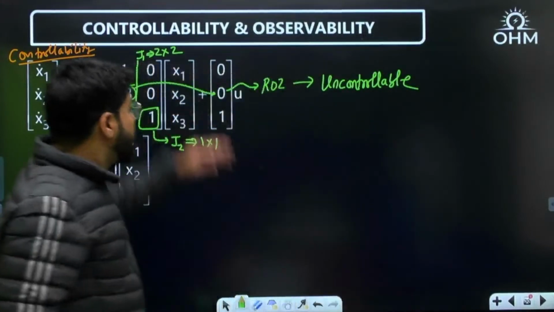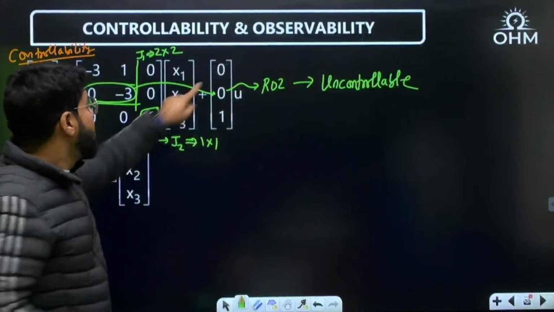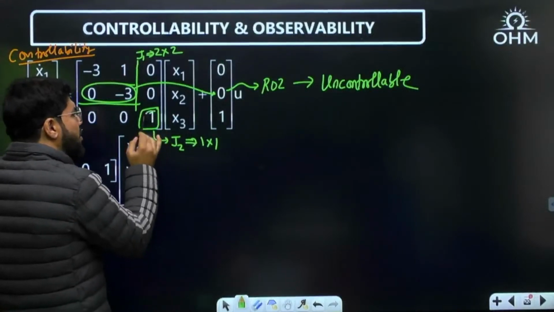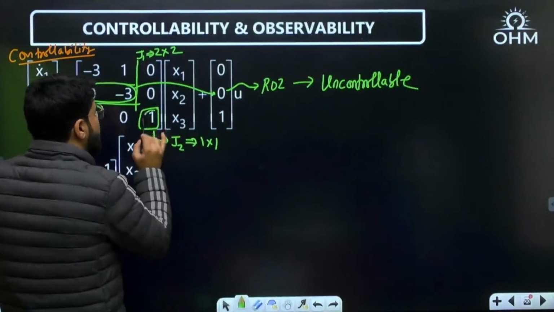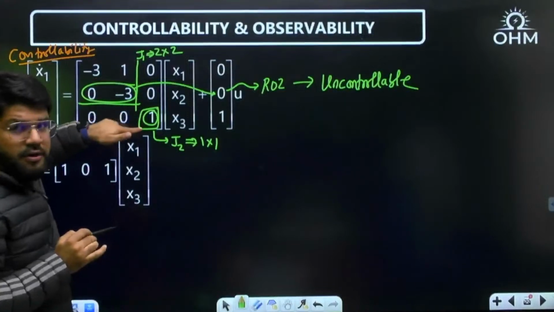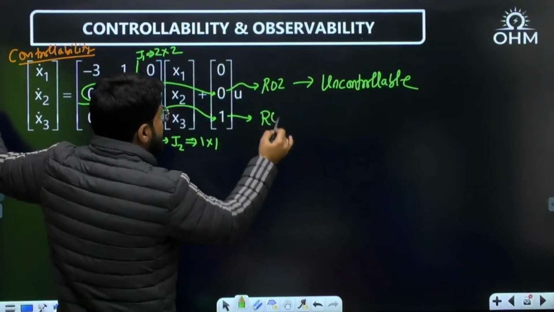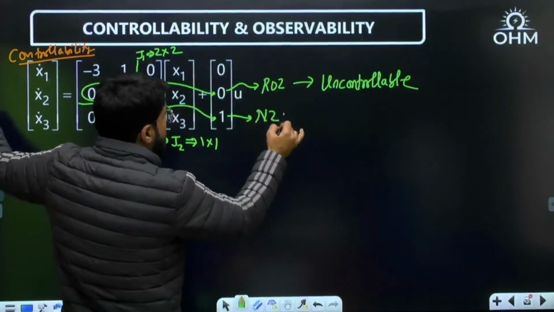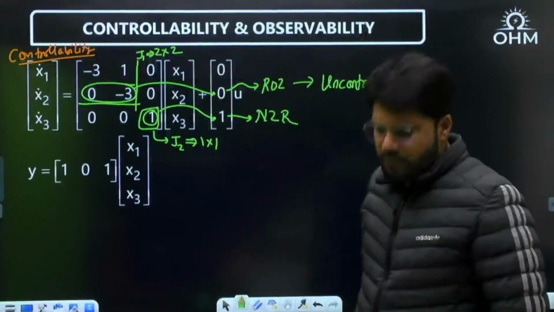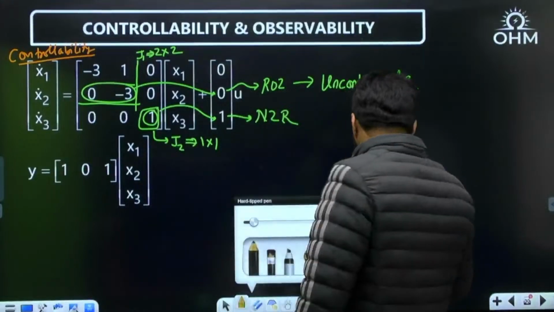If this was non-zero, then we would check the next. Here it is not required, but let me check it for you. If this was non-zero, we go to the next Jordan block, which is 1 cross 1. It has only one row, so the last row of this Jordan block is overall the third row. Since it is the third row, I go to the third row of the B matrix, which is actually non-zero. But still, even if one row is zero, the system is uncontrollable. Similarly, let us go and understand observability, and then I will place the comments.